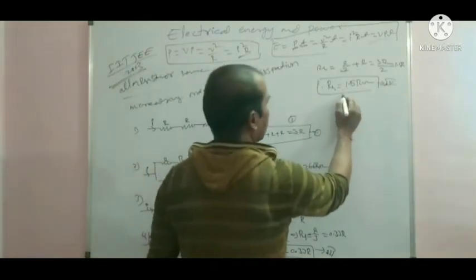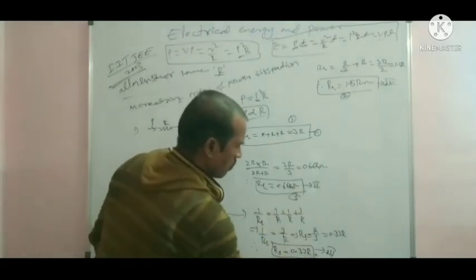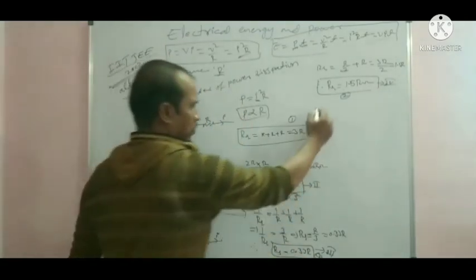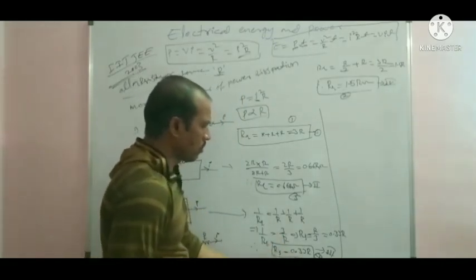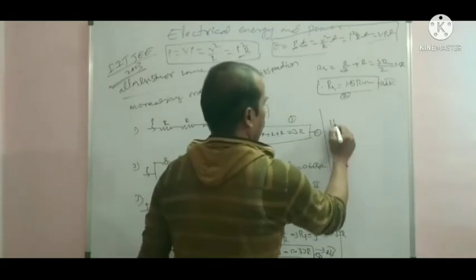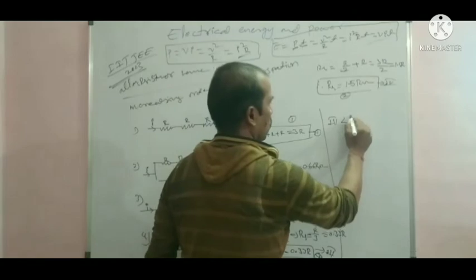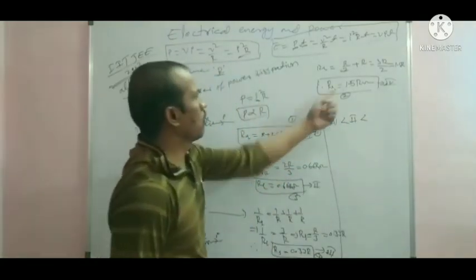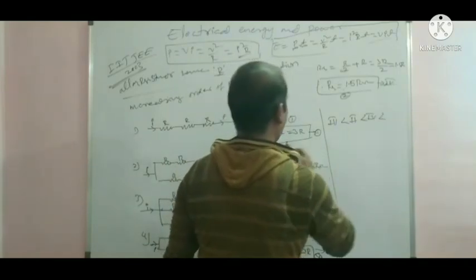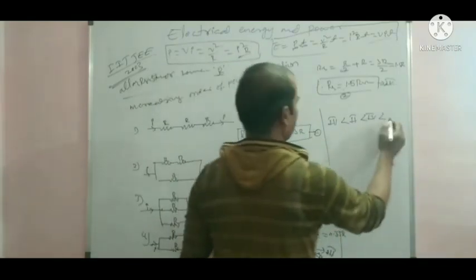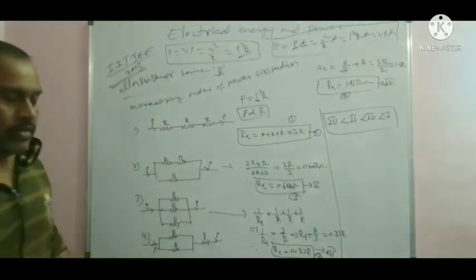This one is second. The third one compared to this is third, and this one is fourth. In increasing order, first we write the smallest values. The third is less than the second, then the fourth one, and finally the first one. This is the increasing order of the given circuits.